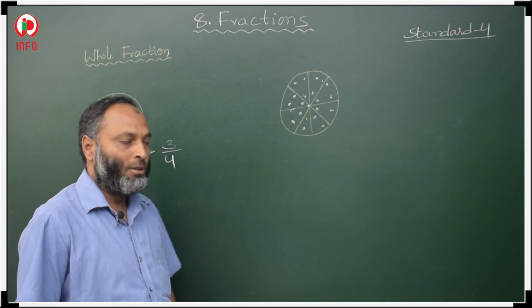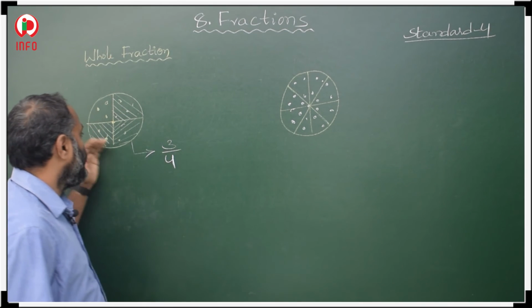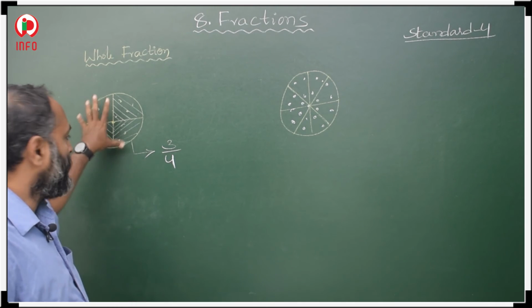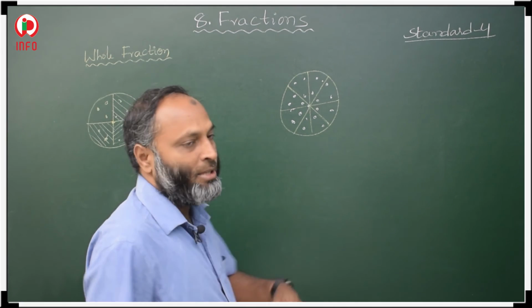3/4. So this is a fraction. This is a representation of how to represent the selected parts in the total pizza. So in total 4 parts, 3 parts we selected, that means we ate 3/4.